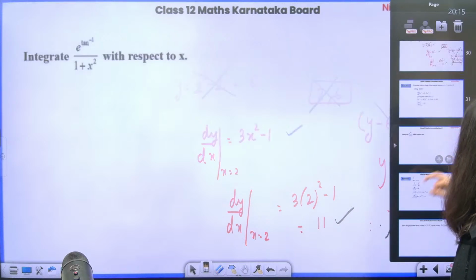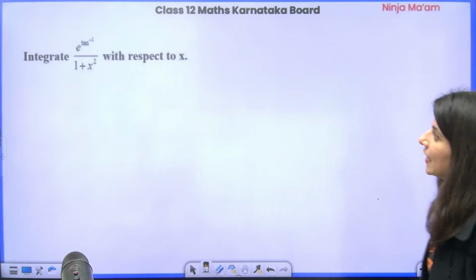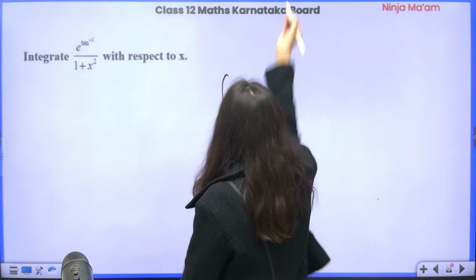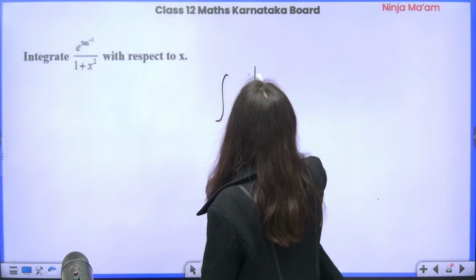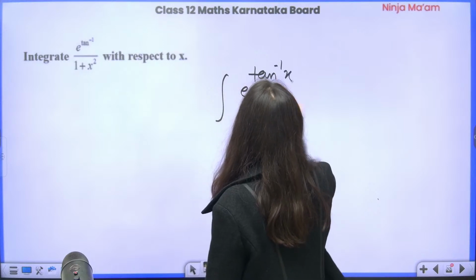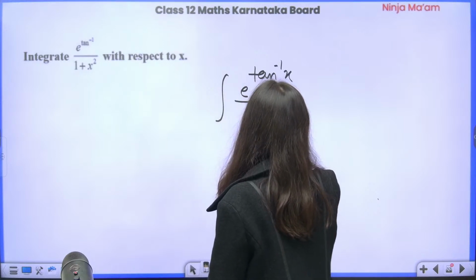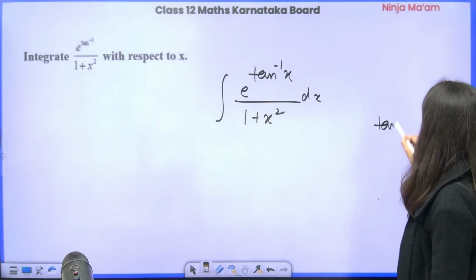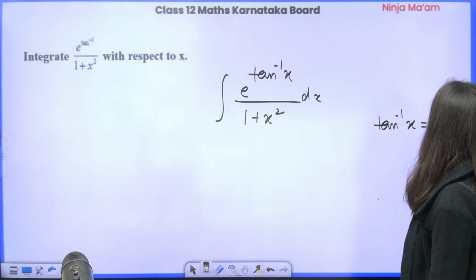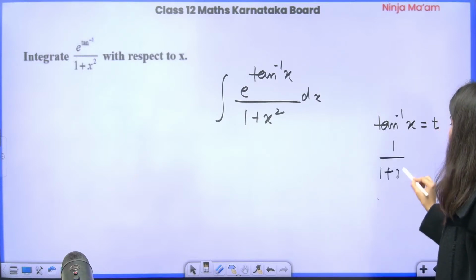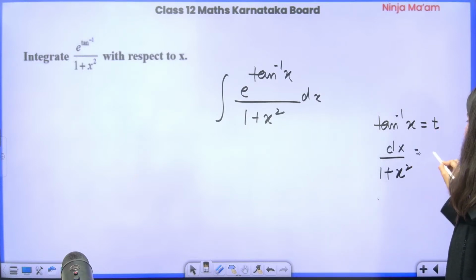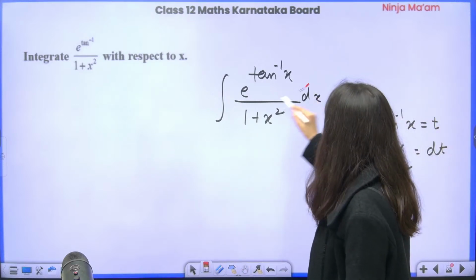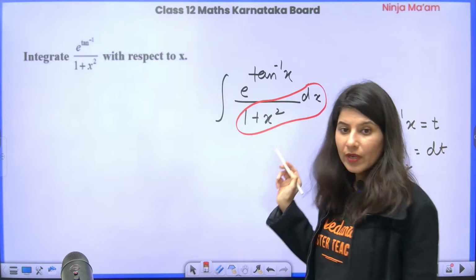Now we are going to move towards this question, which is: integrate e power tan inverse x upon 1 plus x square dx, correct? So what we are going to do is put tan inverse x as t. Differentiate. So 1 upon 1 plus x square dx, easy integration, is equal to dt.